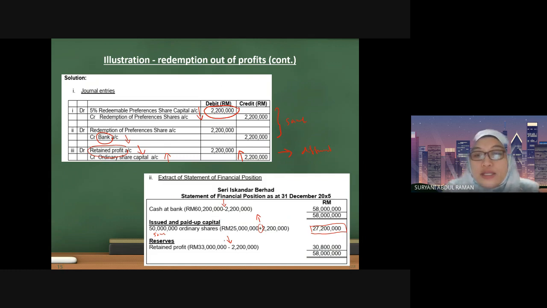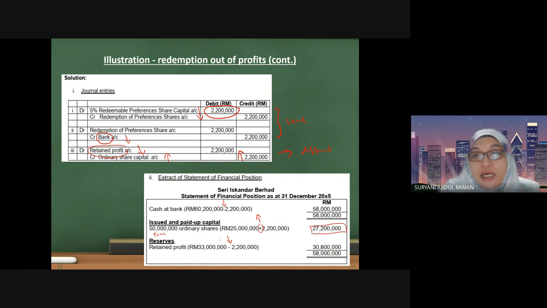Okay, class, do you understand so far? Do you understand the difference between the method of issuing of shares and out of profit? Yes, madam. Okay, I hope you do so.